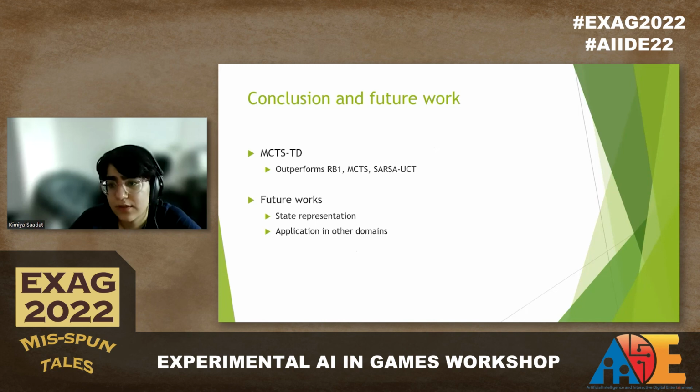In this work, we focus on game-playing agents that can adapt to the opponent's strategy online without pre-training by proposing a new method called MCTS-TD. We combined original MCTS with TD learning and showed how MCTS-TD outperforms original MCTS, a rule-based agent, and SARSA-UCT in a turn-based game. In this work, we use the compressed representation of this state. However, future work should explore other representations of these states for more complex maps. For example, the process of extracting features from the environment to represent the state can be automated using deep learning.